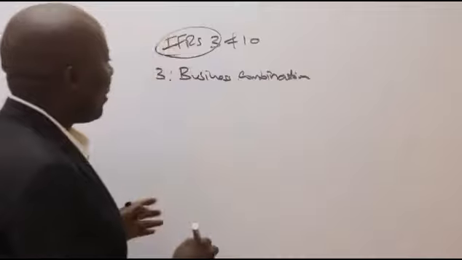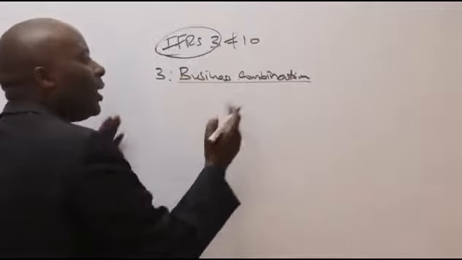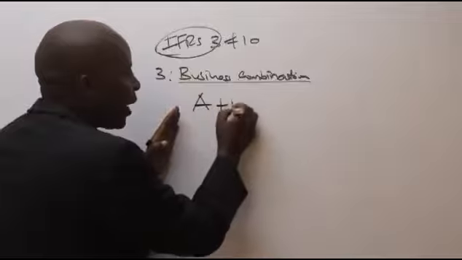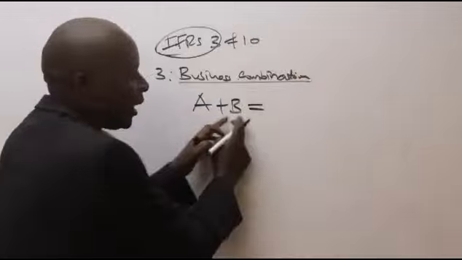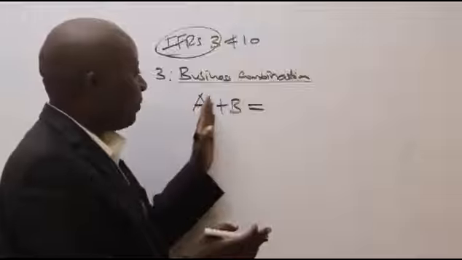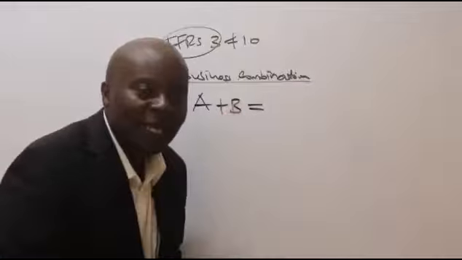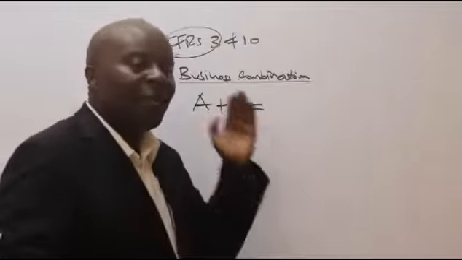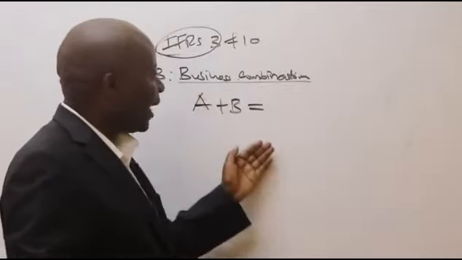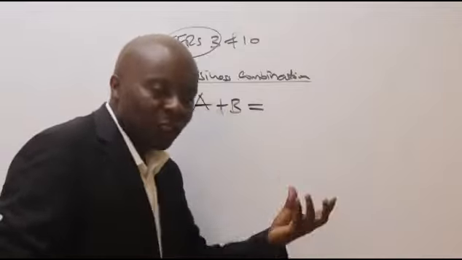When you talk of business combinations, we can only consolidate results if the companies that are coming together are genuinely in business. So if we have company A and company B coming together, and company B is a dormant company, it means it is not in business. Perhaps they have machinery or assets, like a company such as Mumias Sugar, which is not producing anything.